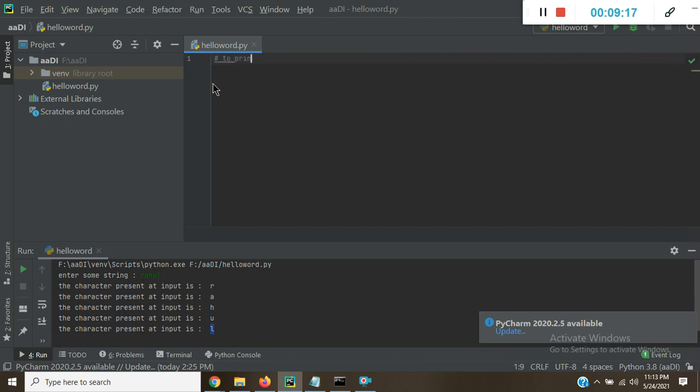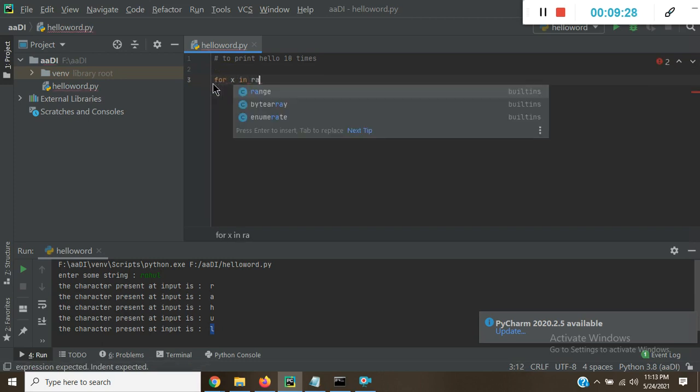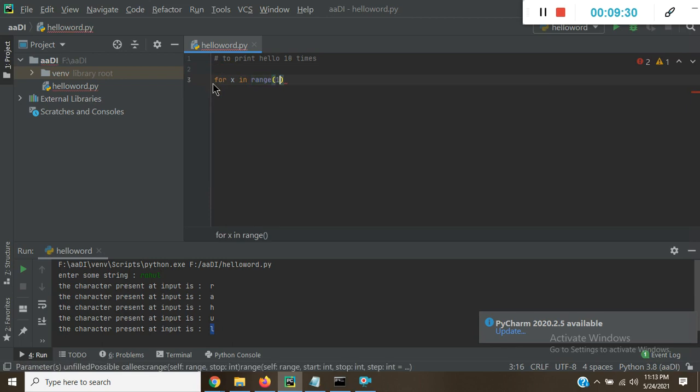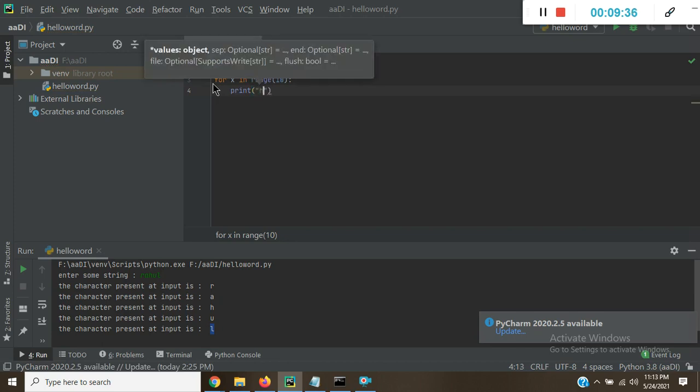To print hello 10 times: for x in range of 10, print hello.